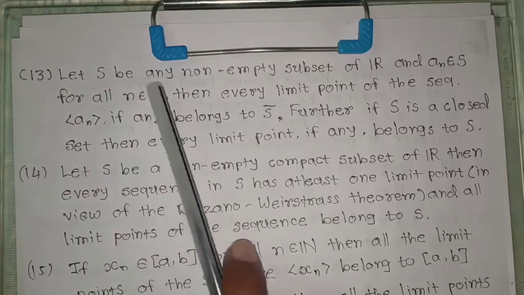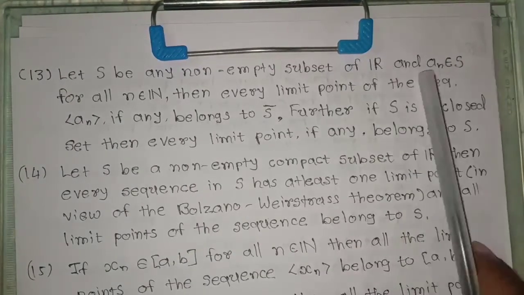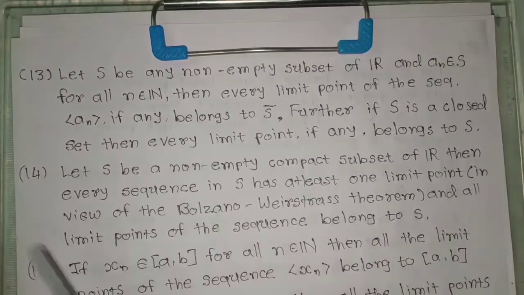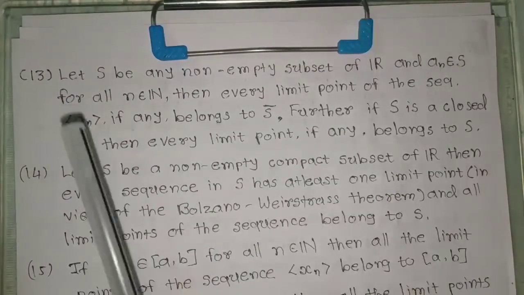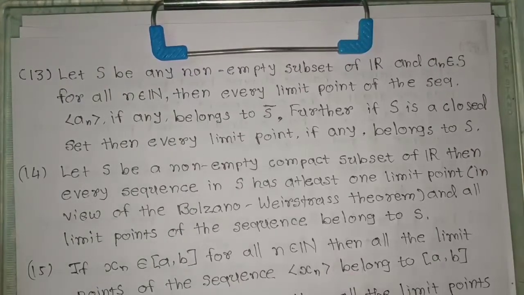Next, let S be any non-empty subset of R and a_n belongs to S for all n belongs to N, then every limit point of the sequence a_n, if any, belongs to S bar.